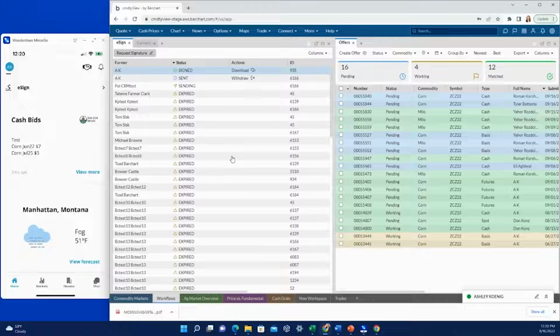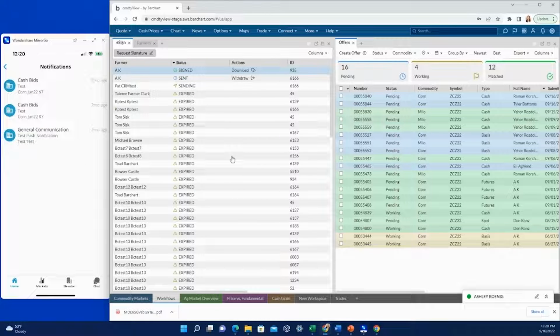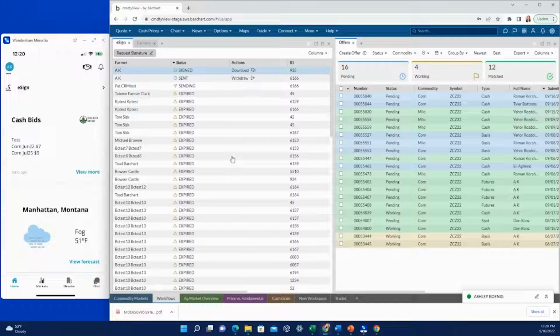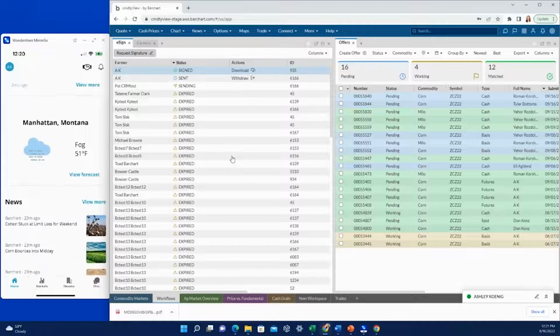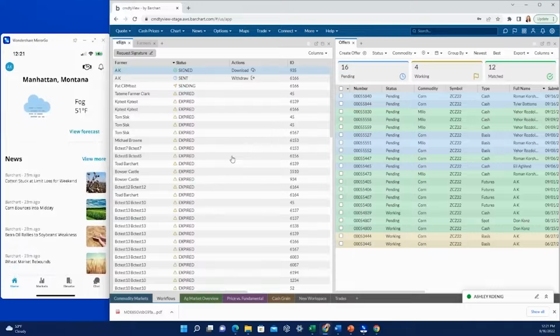The farmers can come in here and view what has been sent over the last time period. Additionally, you can have this set up so that the producer gets a text if they don't have the app downloaded. So either way, your farmers are not missing out on any of the valuable information that you're sending out to them.